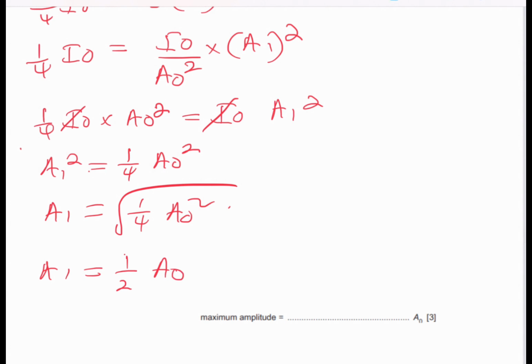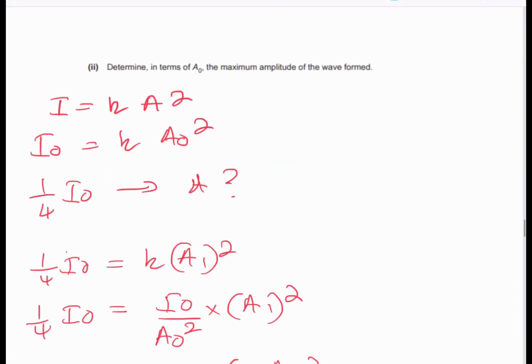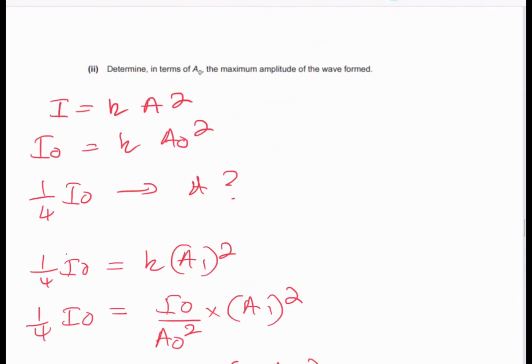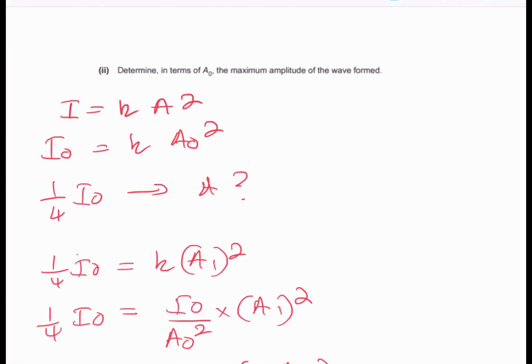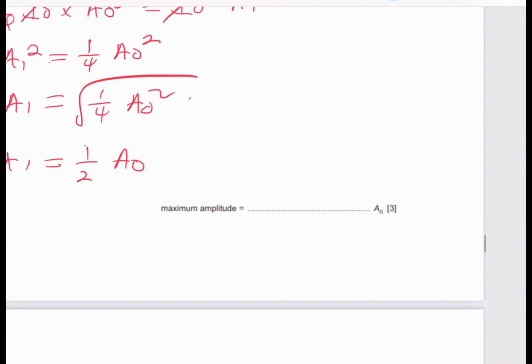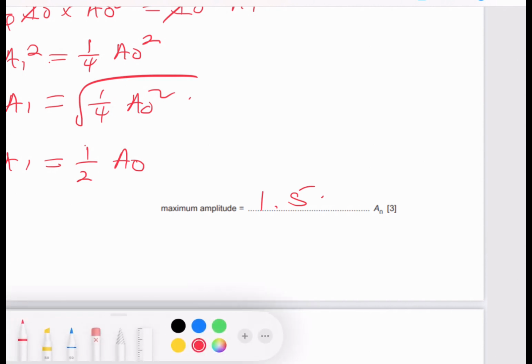The maximum amplitude we can form is when the two waves add up: one wave with amplitude A naught and one with half A naught. The maximum amplitude would therefore be 1.5 A naught. So the answer is 1.5 A naught. Very important.